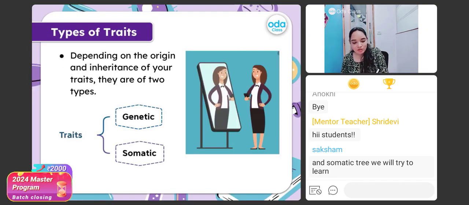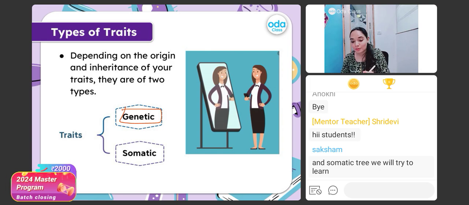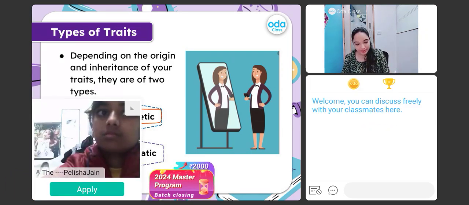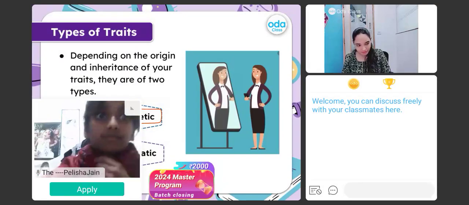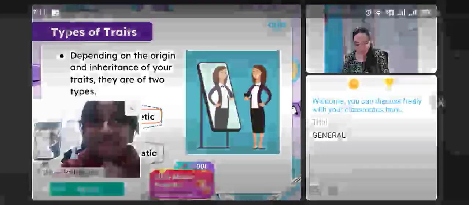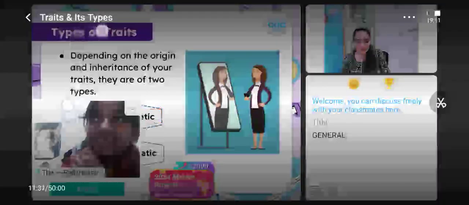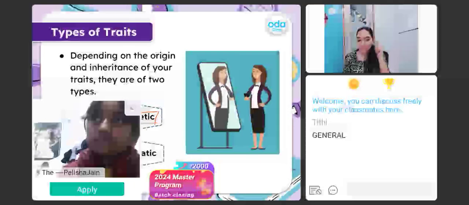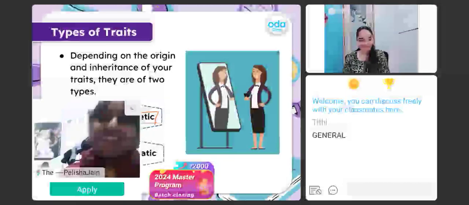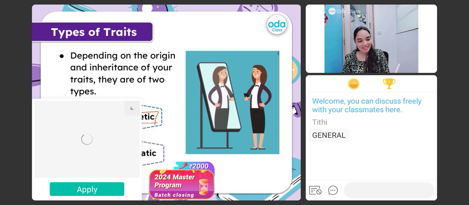See, when you just read this word, जब आप बस word पढ़ोगे, आपके दिमाग में क्या आ रहा है? What is the first thing that is popping up in your mind? What is genetic all about? Yes. So, when I'm telling you the term genetic, what is the first thing that is coming in your mind? Think about it.